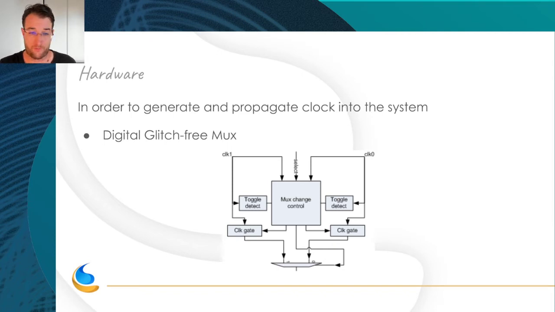So you also have muxes. A mux means you can have multiple clock sources for a function. Hardware engineers have multiple choices for muxes. You can have really simple muxes, where when you change the mux, it directly changes the clock. So you can change in the middle of a period, and it will put a glitch. Or you can have really complex digital glitch-free muxes like this one, which are more expensive in hardware, for very sensitive functions.